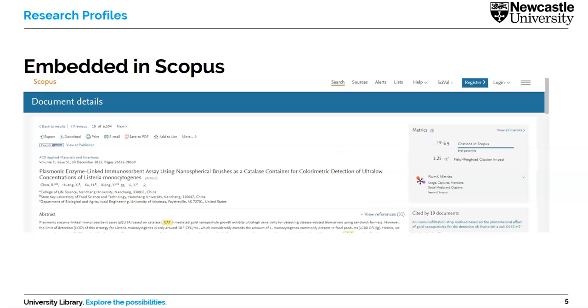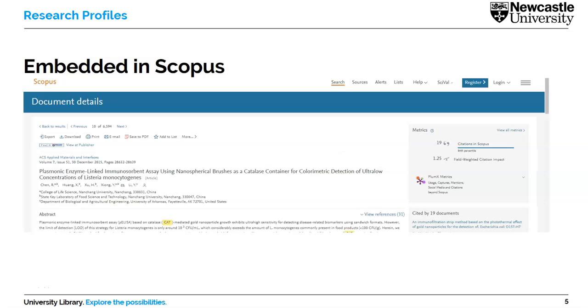Now, you may have come across Plum Analytics in various different, significant online databases. EBSCO have embedded Plum Analytics in the past, and I think currently continue to do so. Science Direct and Scopus as well.